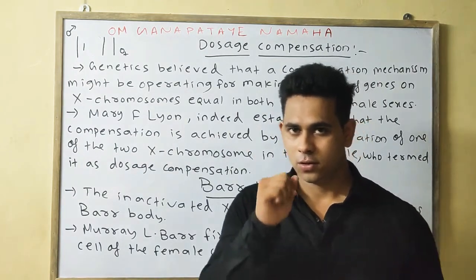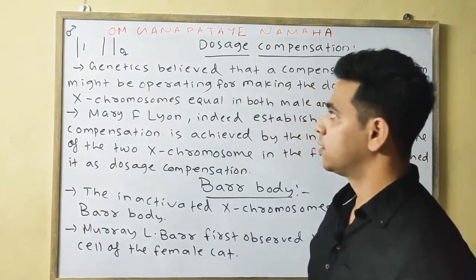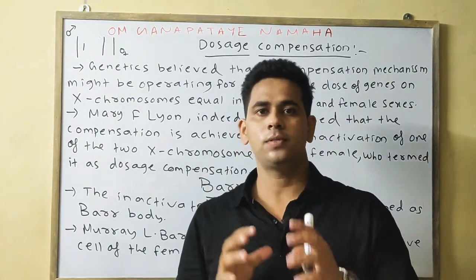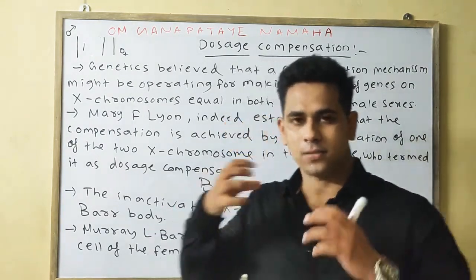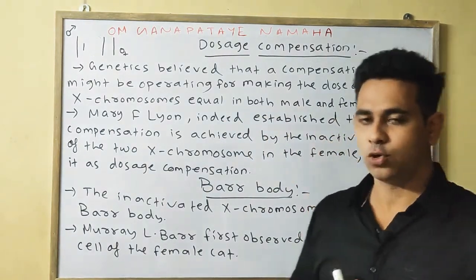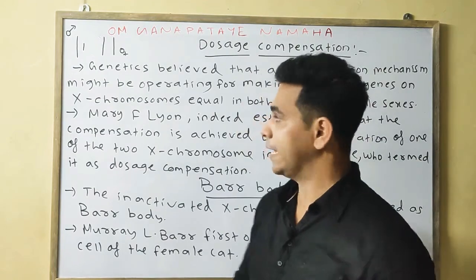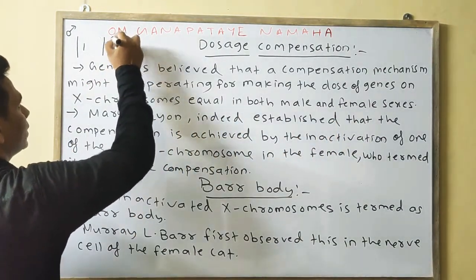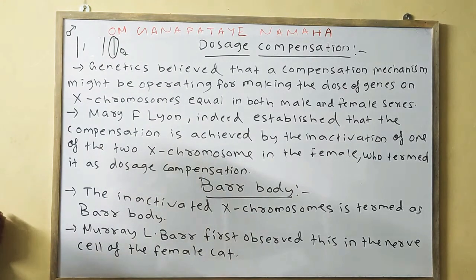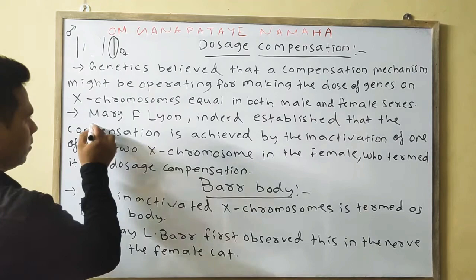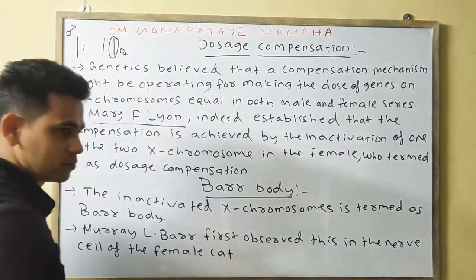Here, geneticists believe that a dosage compensation mechanism works to compensate the dose of the genes by inactivating one X chromosome in the case of the female. That was first established and termed by Mary F. Lyon.